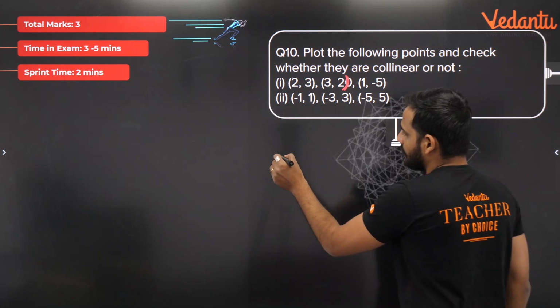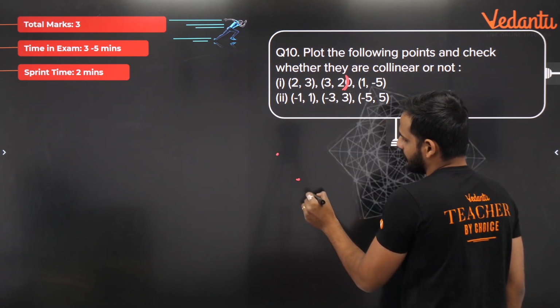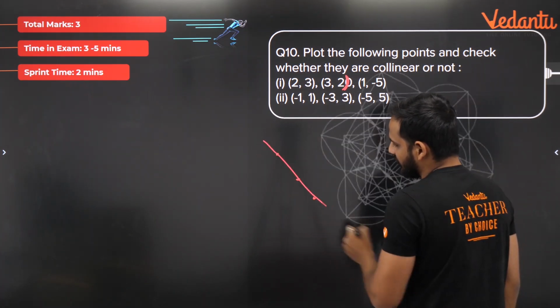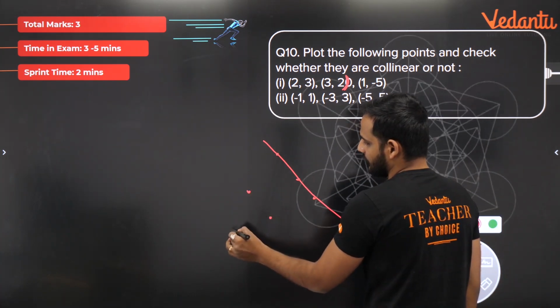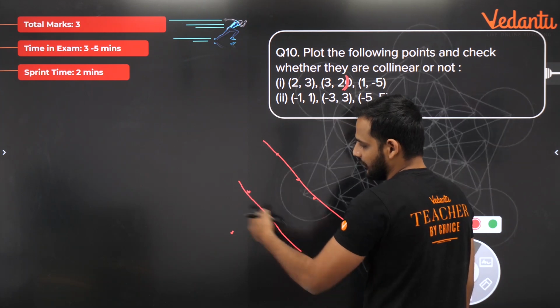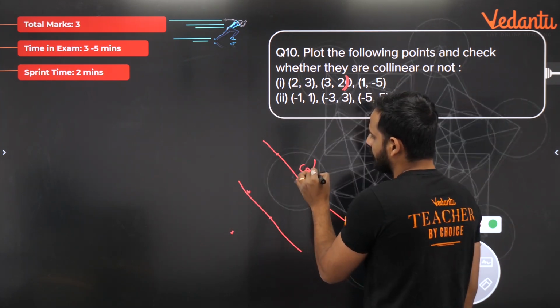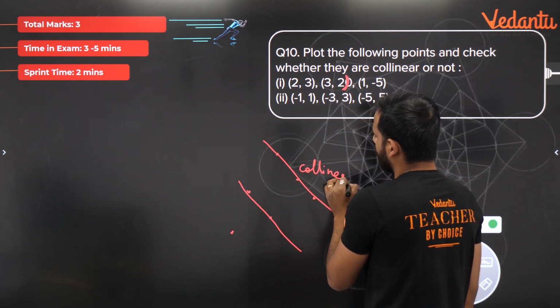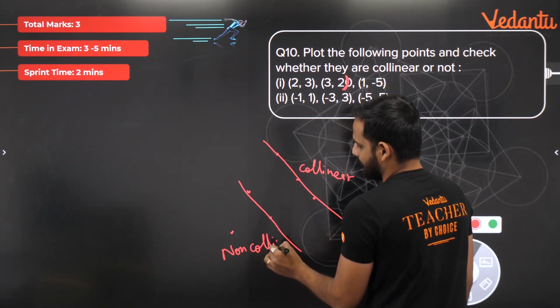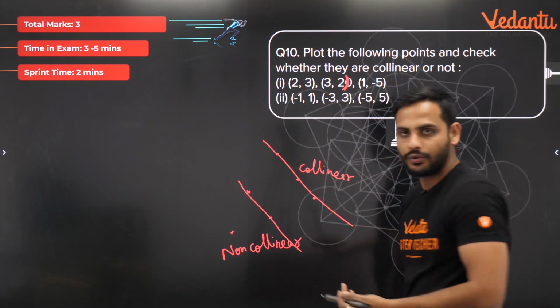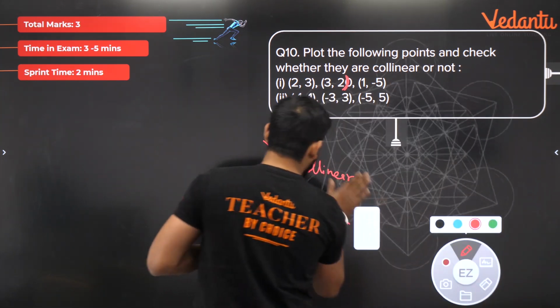Suppose the points are here like this. Then we can join them in a single line. But if the points are somewhere else, like this, I cannot join them in a single line. So this is called collinear, and this is called non-collinear.